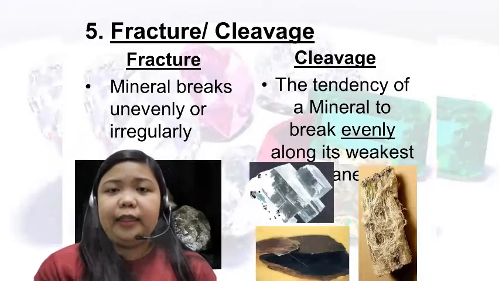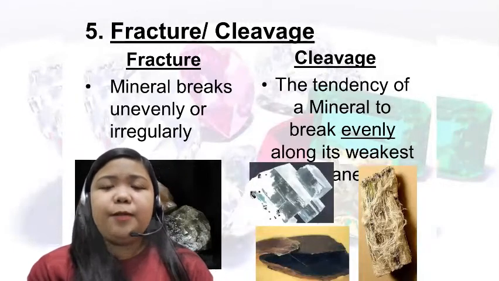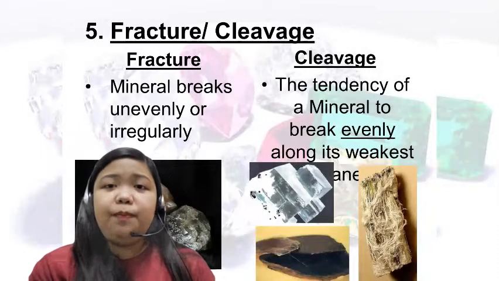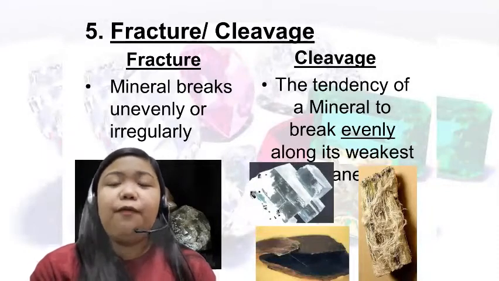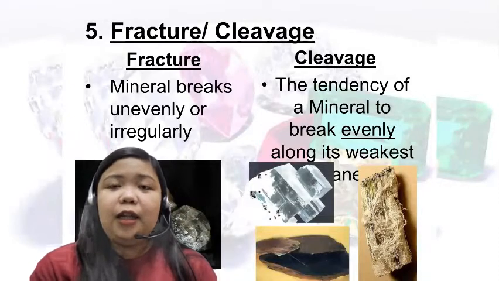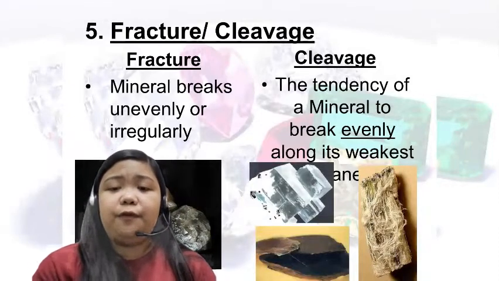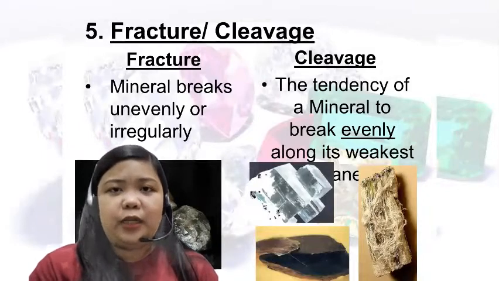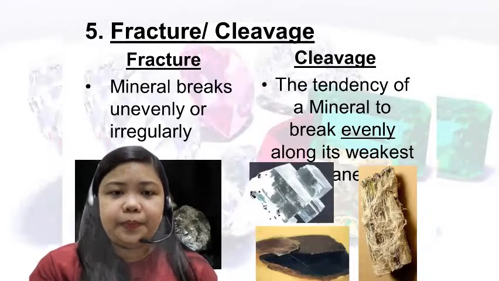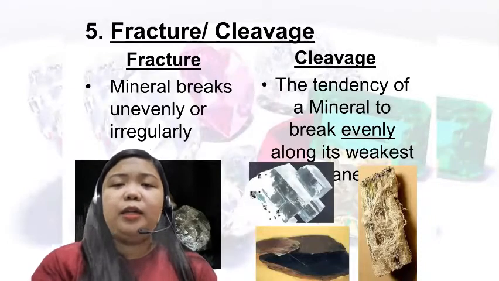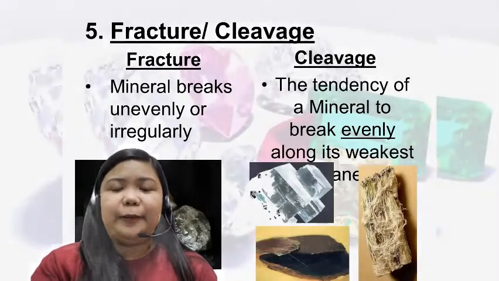While on the other hand, cleavage breaks a mineral evenly. It simply means if it breaks horizontally, the rest will follow. Right? What is the clear evidence of this? Let's take a look at some illustrations on the next slide.